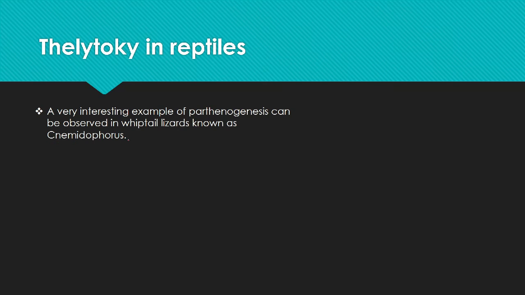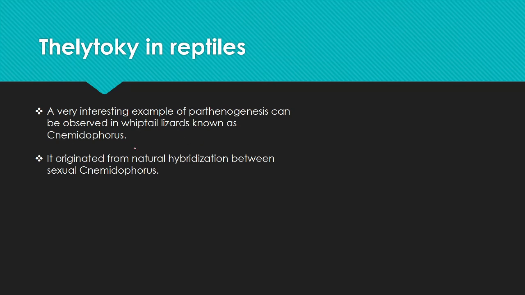What happened is that Cnemidophorus are basically sexually reproducing lizards, but two different species of Cnemidophorus lizards reproduced naturally to give rise to a hybrid species. Now this hybrid species, which is sterile, starts reproducing through parthenogenesis.